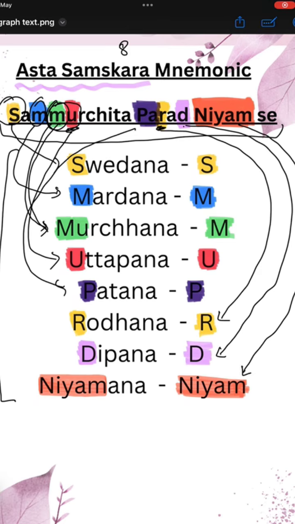So Niyam. Thus, again repeating, Samurchita Parad Niyam Se, where the first letter S will be denoting Swedan, the next letter M will be denoting Mardan, the next 2 letters, Mu or the M, will be denoting Murchan, the U will be denoting Uttapan, P or PA will be denoting Patan Samskar, the next letter R will be denoting Rodhan, D will be denoting Deepan, and the last entire word, Niyam, which is the easiest to remember, stating Niyaman.